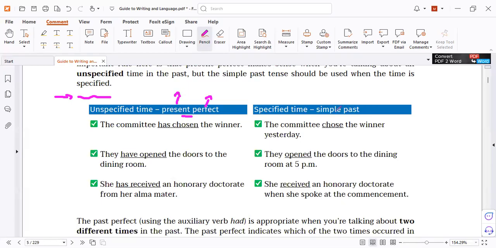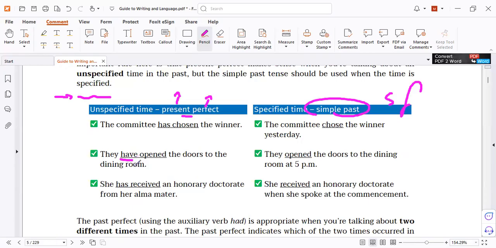And as you remember, the past simple tense is where the action started and finished in the past. It does not happen now. So when I say they opened the doors, I mean the action started and finished in the past. Did you catch it? But when I say they have opened the door, they opened it 2 minutes ago. The meaning is different. That means we still see them. They are still inside the home.